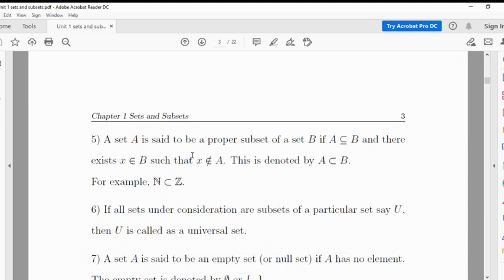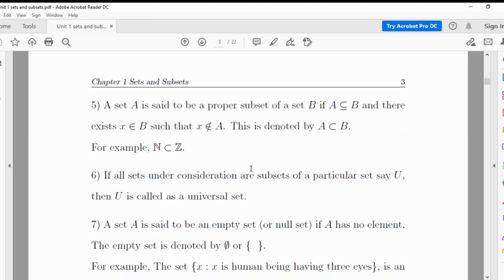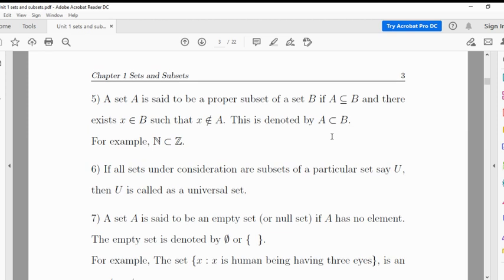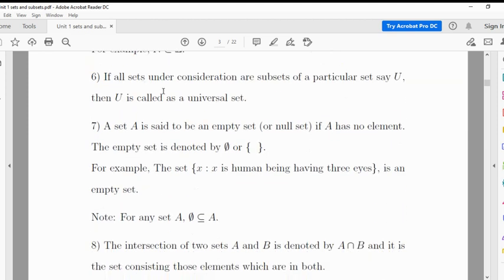Next, a set A is said to be a proper subset of B if A is a subset of B and there exists at least one x belonging to B such that x is not in A. That is, every element of A is in B, but there exists at least one element which is in B but not in A. Then it is a proper subset, and this is the notation for proper subset. If all sets under consideration are subsets of a particular set U, then U is called the universal set.